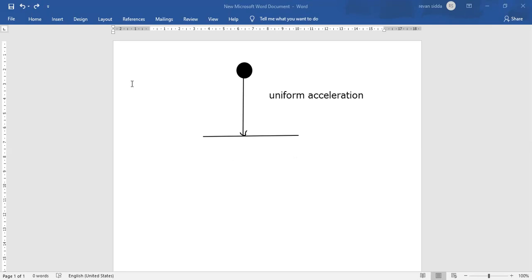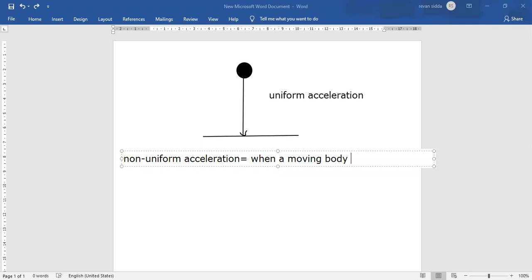Then it is called non-uniform acceleration. If you want, I'll write down the definition for non-uniform acceleration.